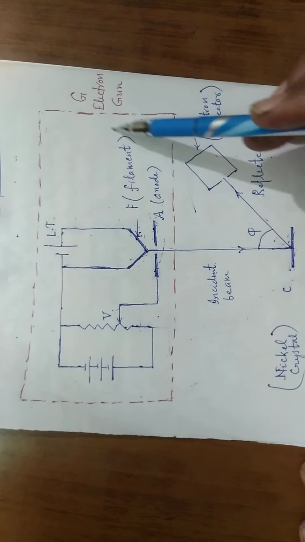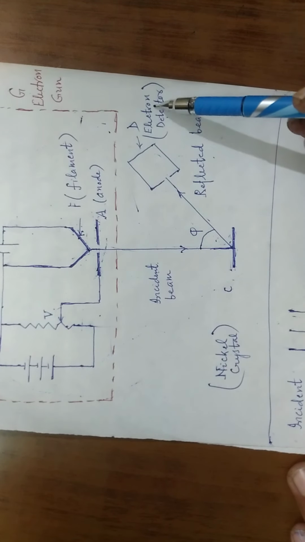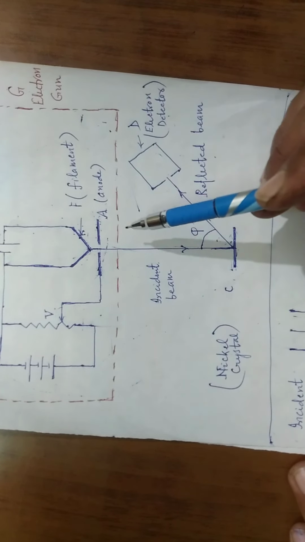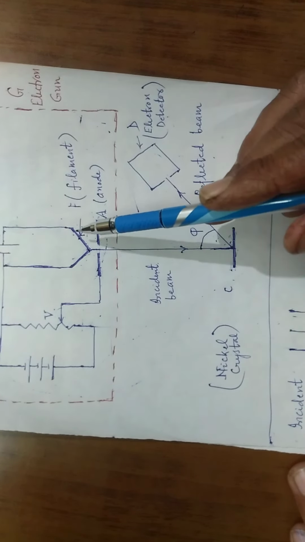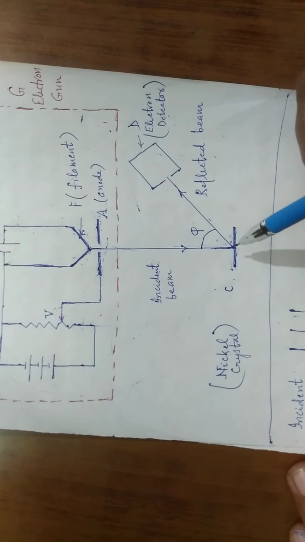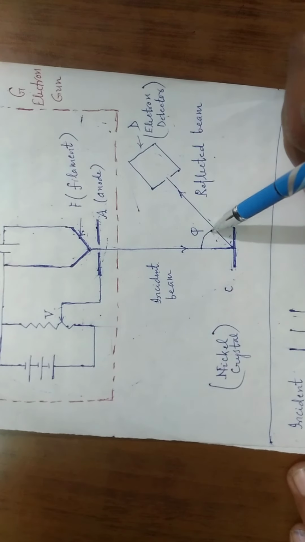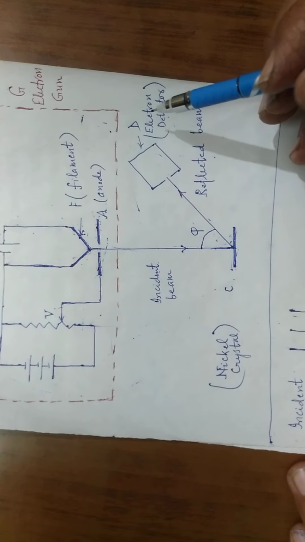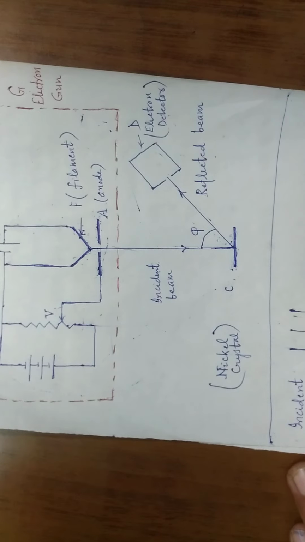C is the nickel crystal, and D here is the electron detector. The electrons emitted by the filament F are accelerated by this potential V, and this beam of electrons is made incident on the nickel crystal. The electrons are scattered at angle phi, and the electron detector measures the value of collector current.